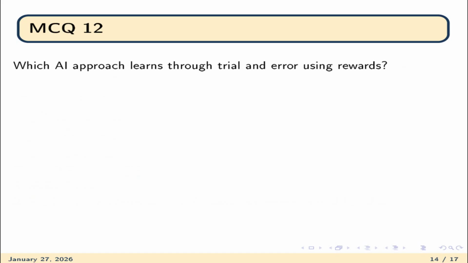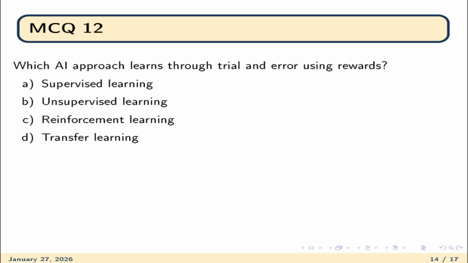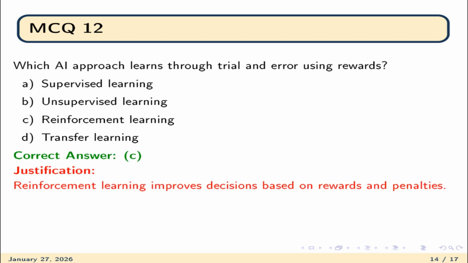Question number 12. Which AI approach learns through trial and error using rewards? Option A, supervised learning. Option B, unsupervised learning. Option C, reinforcement learning. And option D is transfer learning. The correct option is C, reinforcement learning, because reinforcement learning improves decisions based on rewards and penalties.